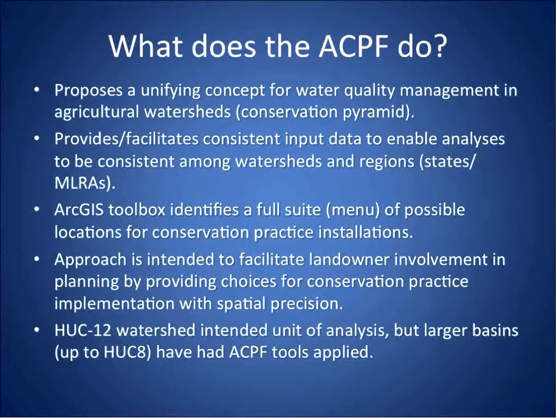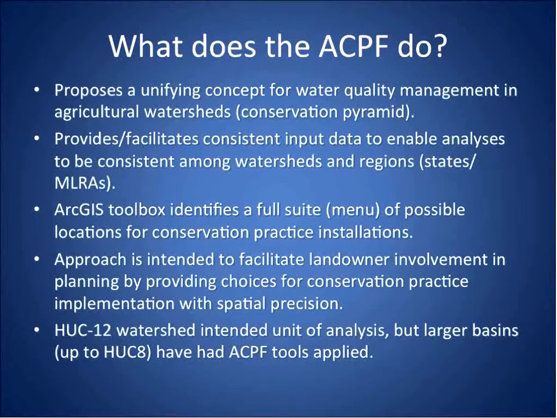So we can take a uniform approach now across several states for watershed approaches to conservation planning. We've got an ArcGIS toolbox. It looks at a range of conservation practices and identifies locations on the landscape, on a watershed basis, that are appropriate for those types of practices. What we're trying to do with this is facilitate greater landowner involvement in the planning process, because we're providing a full range of options for conservation practice placements down to the farm and field scale.